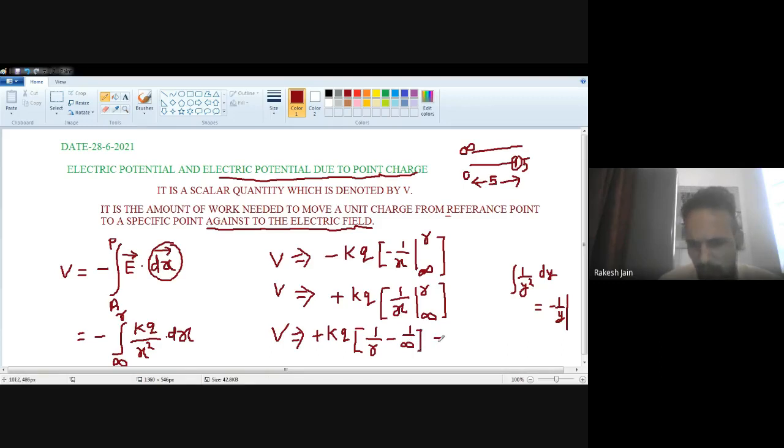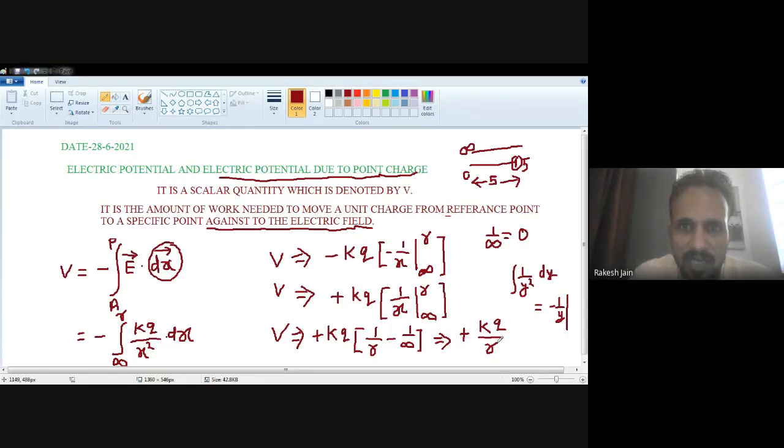And there is a rule that 1 upon infinity is always 0. Remember, 1 upon infinity or 2 upon infinity, anything, whenever infinity is in the denominator, it will always equal 0. So that will be plus kq divided by only r, which remains. Here there is no term of force, no term of E. k is a constant, 9 multiplied by 10 to the power 9. q is a charge whose quantity is constant, 2 coulomb, 3 coulomb, 5 coulomb, anything. r is a distance, 2 meter, 3 meter, centimeter, anything.